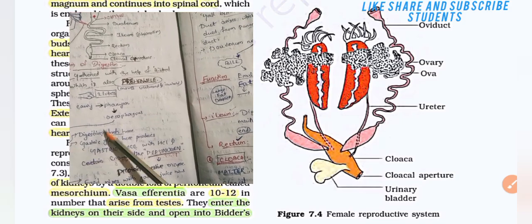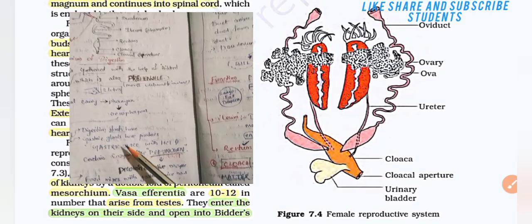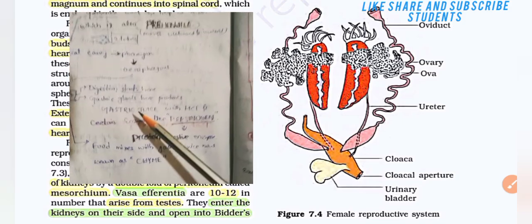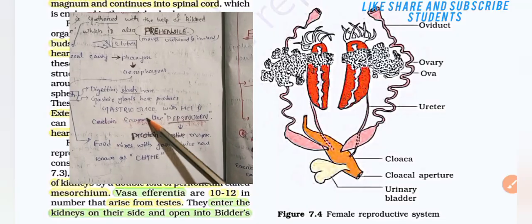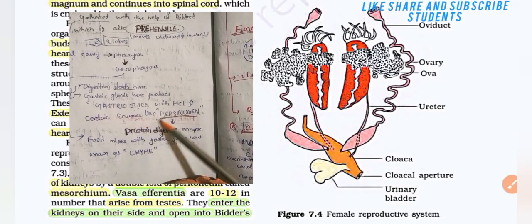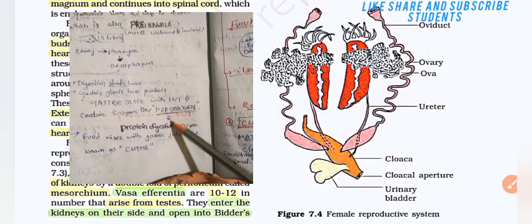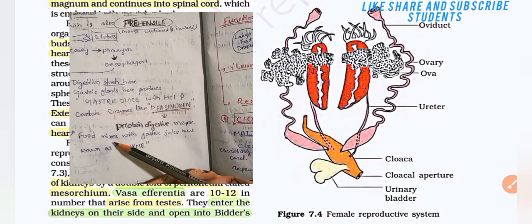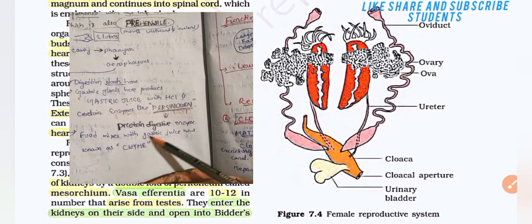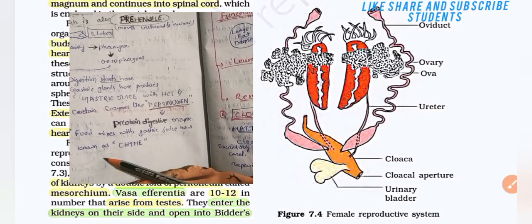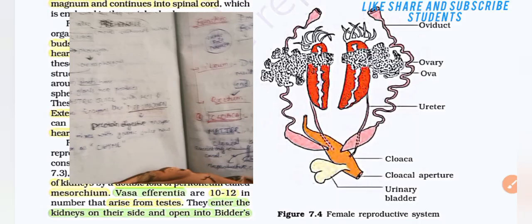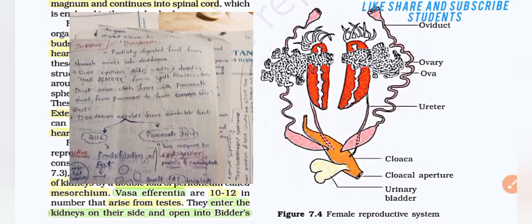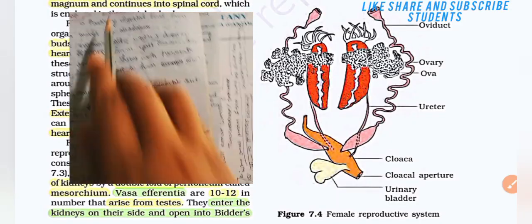Digestion starts in the stomach. Gastric glands produce gastric juice with HCl and enzymes like pepsinogen. Pepsinogen is a protein digestive enzyme. Food mixes with digestive juice and is now known as chyme. Then the small intestine, duodenum.